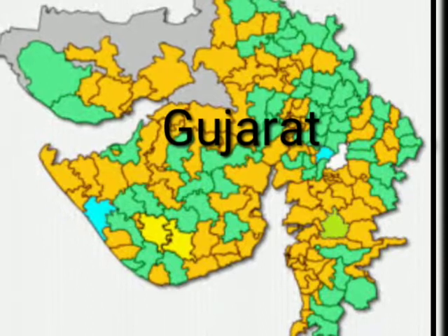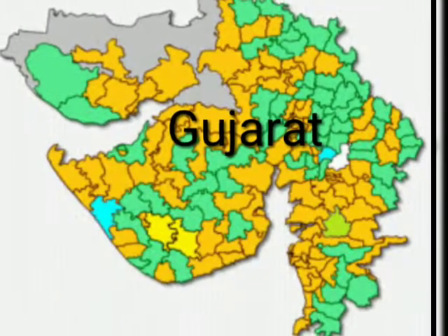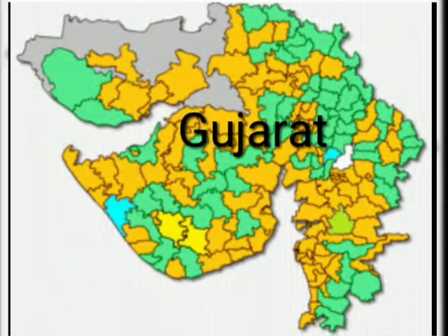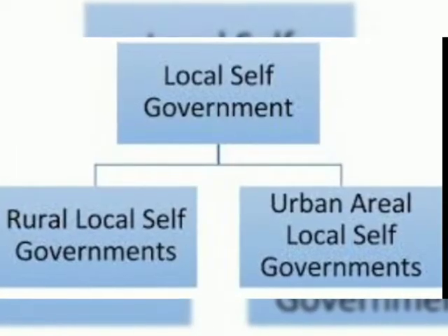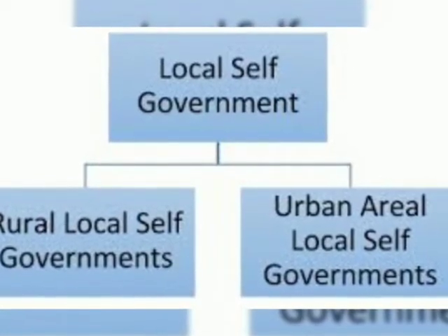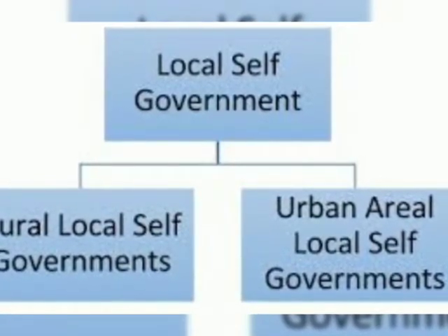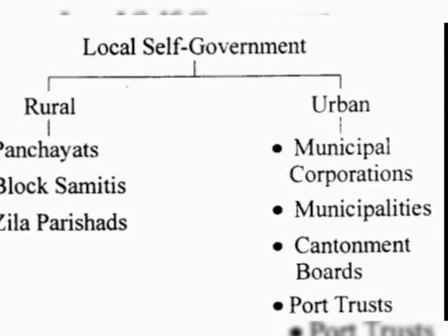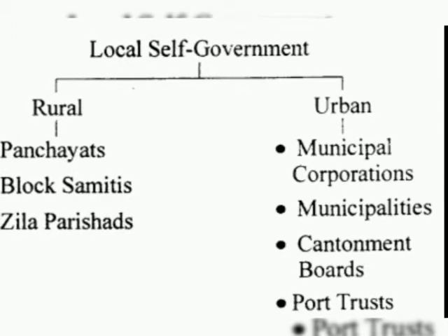Next, we have the local level of government, which we can categorize into two different types: rural and urban. In rural areas, it works as the panchayat, and in urban areas, it works as the municipal committee and municipal corporation. So in each and every level of government, there are organs of government working.